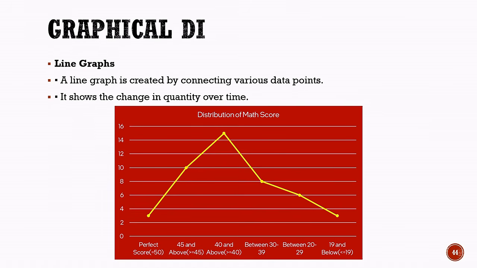The points are connected with lines, making it easy to observe the increase and decrease in the number of students across the different categories. For example, the number of students increases up to the 40 and above category and then gradually decreases. Thus, a line graph helps us visualize changes and trends in data clearly.